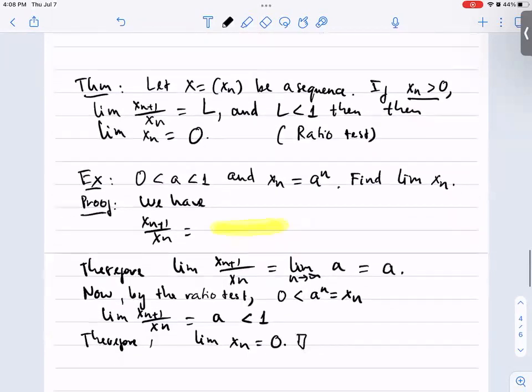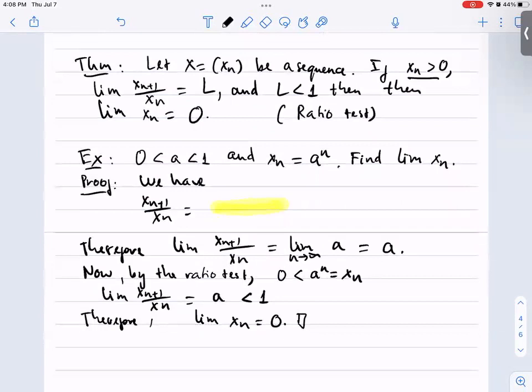Another theorem which is also very useful is called the ratio test. Let X equal to xn be a sequence. If xn is greater than 0 and the limit of the ratio xn plus 1 divided by xn is equal to L for some number L smaller than 1, then the limit of xn must be equal to 0.